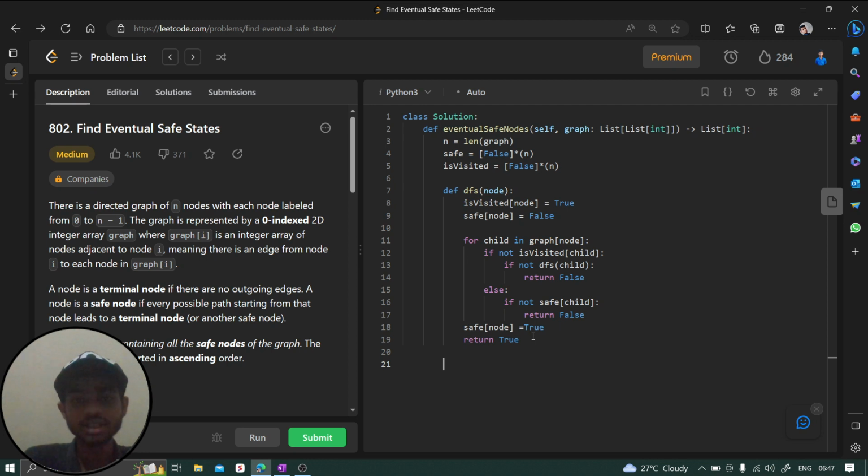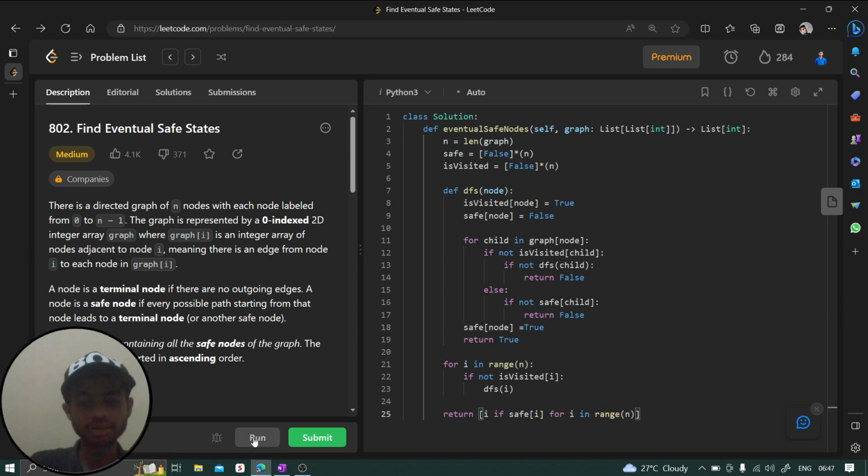Fine. Now we are going to say for i in range of n, just run this loop, the DFS function for all the nodes. But if that node is already visited, if visited of that particular i is false, if not, then only you have to run this function DFS of this i. And after that, what you have to return is a list. We can say index, for i in range of n, and here we can say if safe of i exists, right? Now let's run this code and see whether it is fine or not.